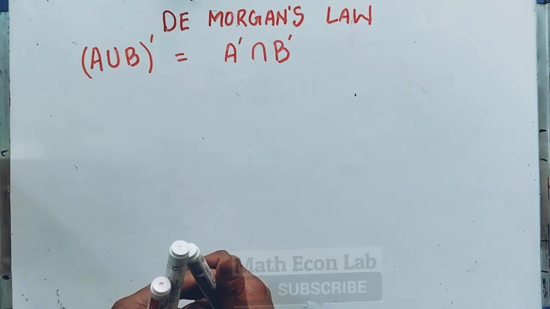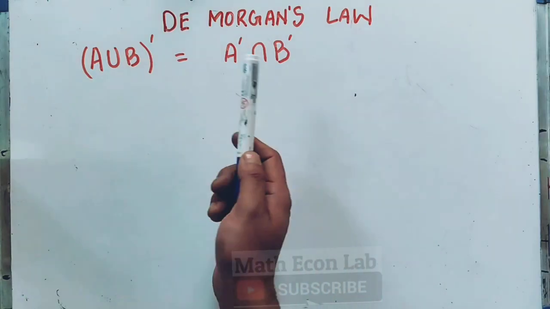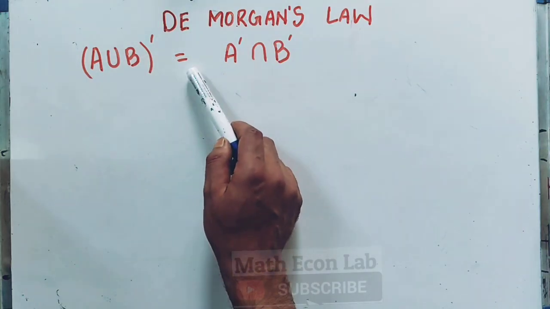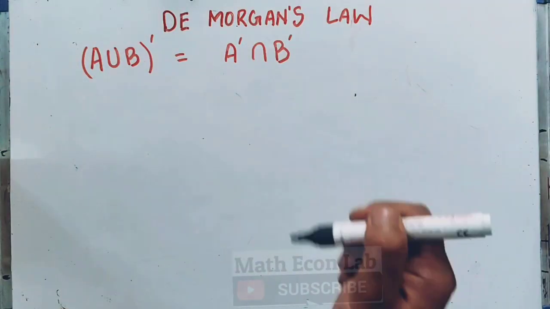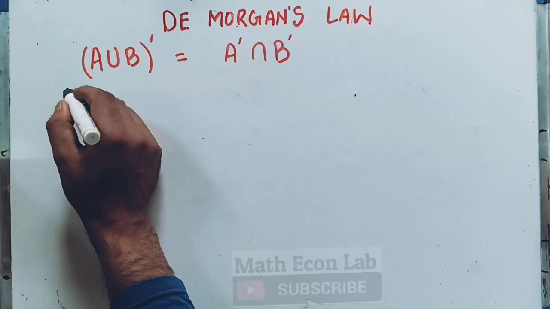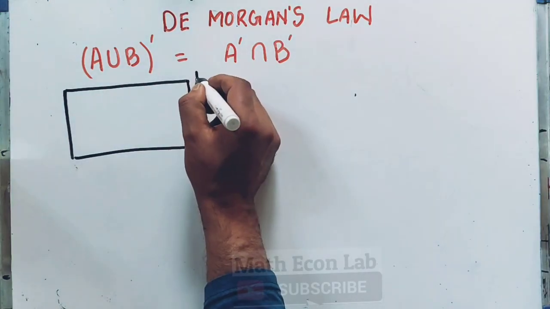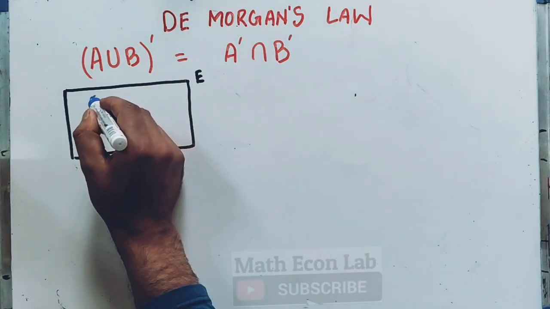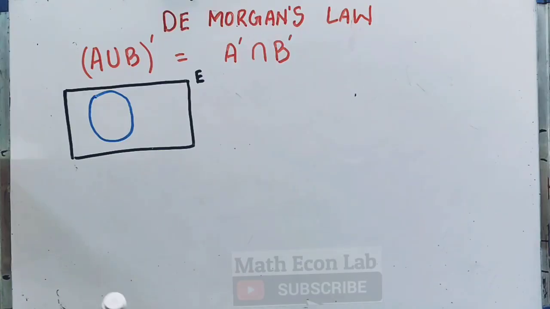Now let us understand De Morgan's law using a Venn diagram. De Morgan's law states that if we have two sets A and B, then A union B whole complement is equal to A complement intersection B complement. So let's take the left hand side and draw it as a Venn diagram. First let us draw the universal set, let us say it is E. In this we have two sets, A and B.